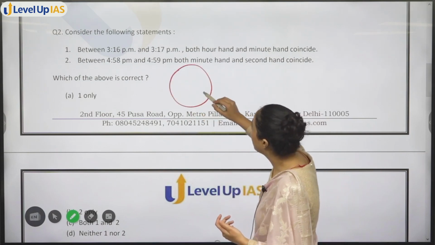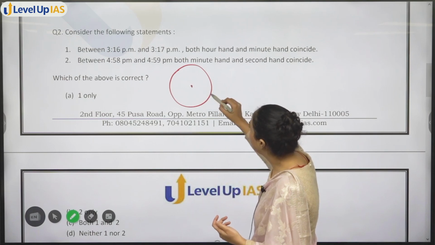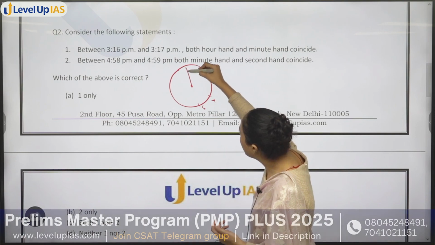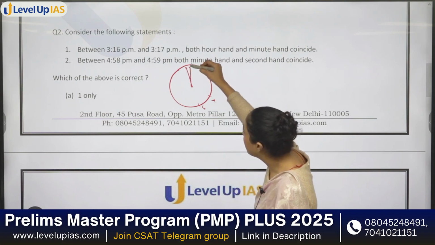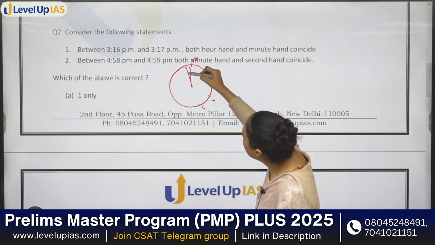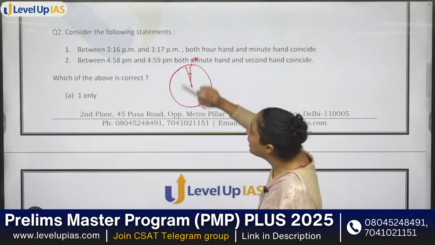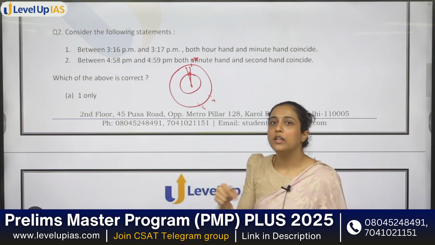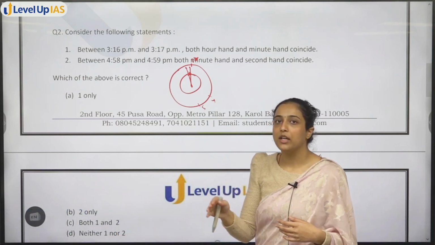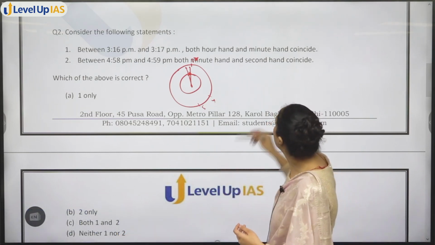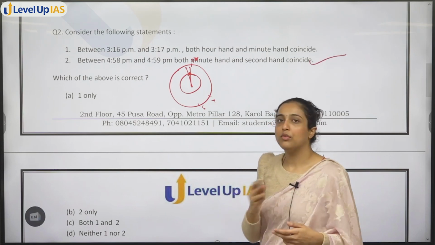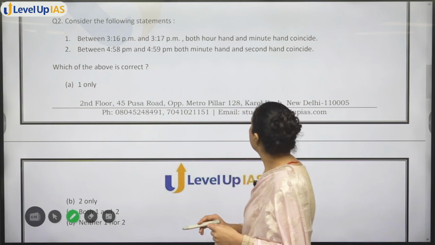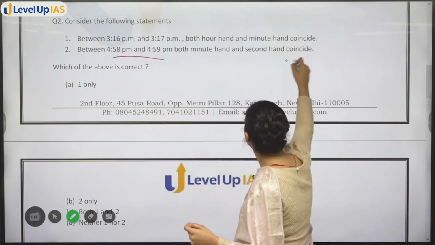4:58 and 4:59, that means you are at like this 4 and 5. ठीक है. मिनट हैंड है 4:58 से 4:59 ऐसे जा रहा है. ठीक है. दिस इज 12. So minute hand is going like this. सेकंड्स वाला hand, it will take a complete turn. So obviously at one point it will coincide, क्योंकि वो उसको overcome करेगा ही to complete the whole minute, right? So this statement is correct even without doing anything. Okay, now let's discuss the first statement. So we know that second statement तो होगा ही, they will coincide.